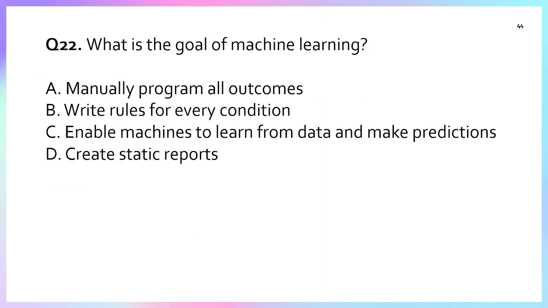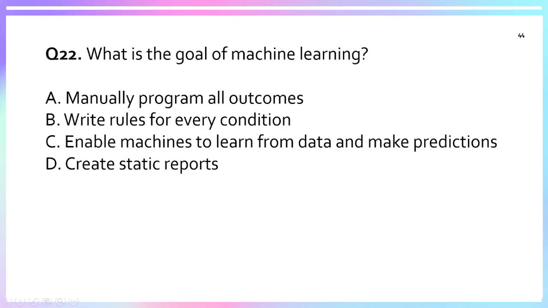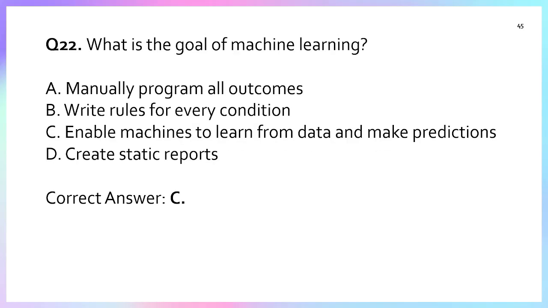Question number 22. What is the goal of machine learning? Option A, manually program all outcomes. Option B, write a rule for every condition. Option C, enable machines to learn from the data and make predictions. Option D, create static reports. So the goal of machine learning is enabling machines to learn from the data and make predictions. This is the correct answer.